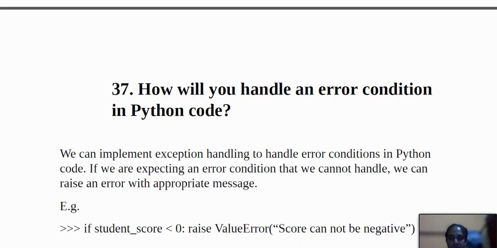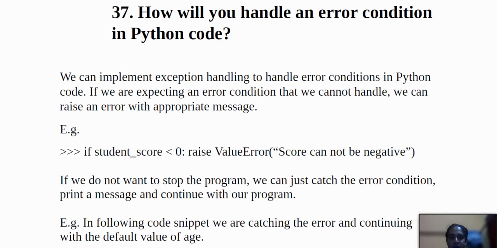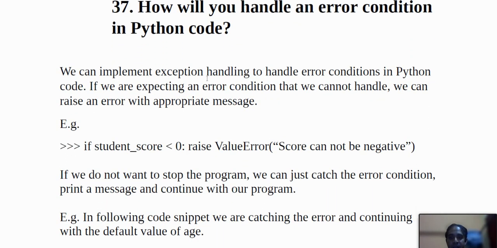The next question is, how will you handle an error condition in Python? We can implement exception handling to handle error conditions in Python code, but if we are expecting an error condition that we can't handle, we can raise an appropriate error message.